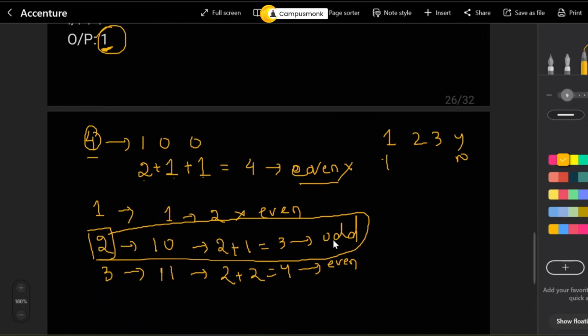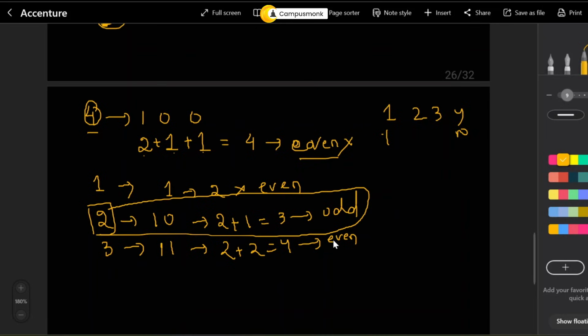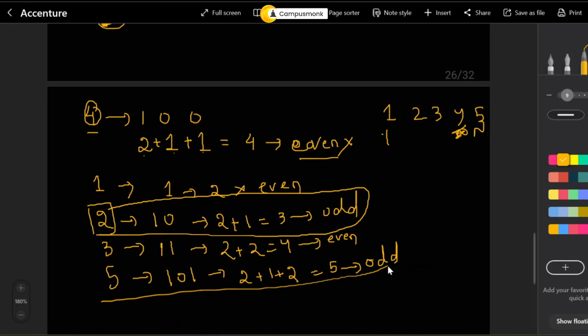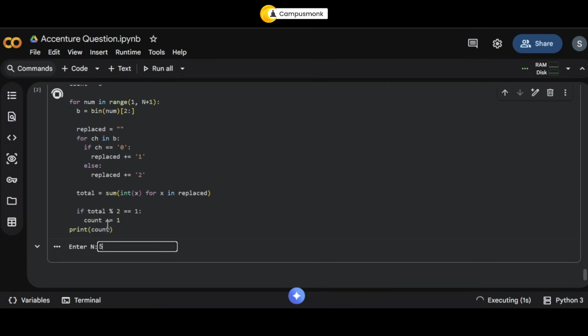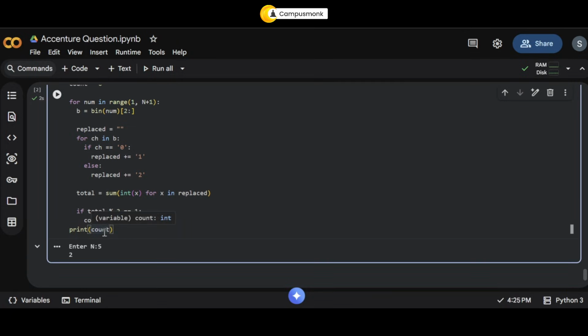So now just imagine if I have an extra thing, say my n is 5. Okay, so my n is 5. That means my range is 1 to 5. We already have 1 to 4. So let's calculate for 5. So 5 is this. So it should be 2 plus 1 plus 2. So that is equal to 5. This is again odd, right? So how many odd, or magical numbers, do we have? We have 1 at 2, 1 at 5. So if we go here and rerun this and enter 5, it should return 2. So yes, it's returning 2.